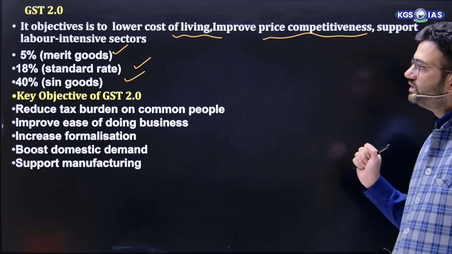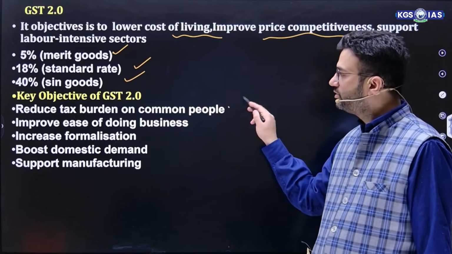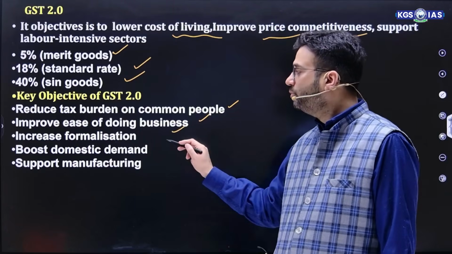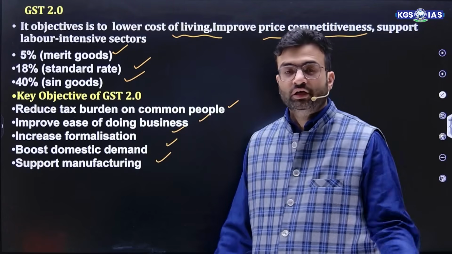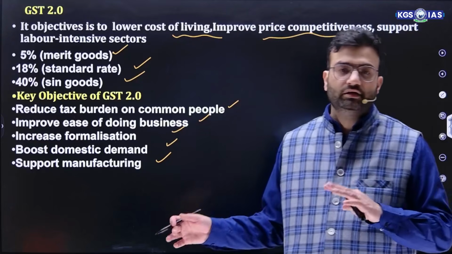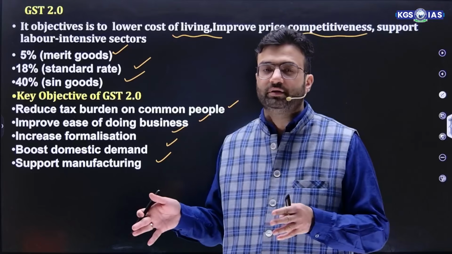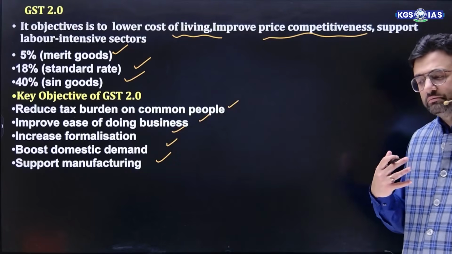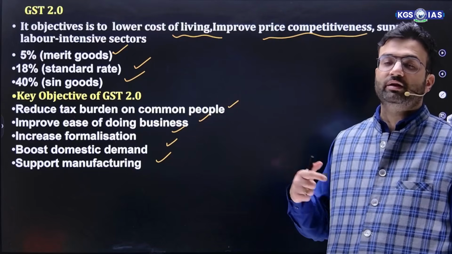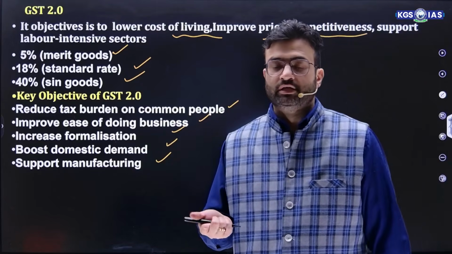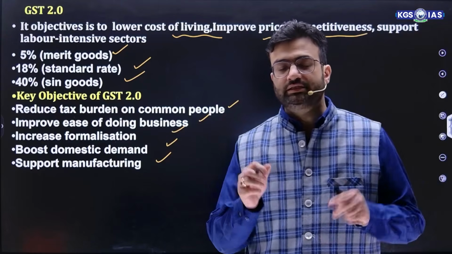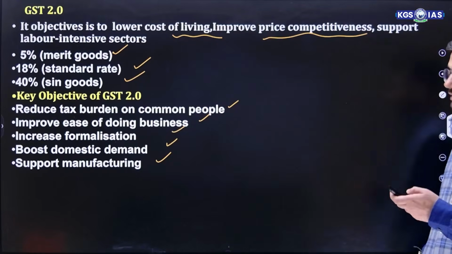So the key objective of GST 2.0 is to reduce tax burden on common people, improve ease of doing business, increase formalization, boost domestic demand, and support manufacturing. If essential goods are charged with less GST, the burden on the pocket of an individual will also reduce, and it also creates more revenue collection, because tax collection also depends on how many people are actually paying the taxes. So if the number of people paying taxes increases, even if the amount is less, then also it will lead to more revenue for the government.